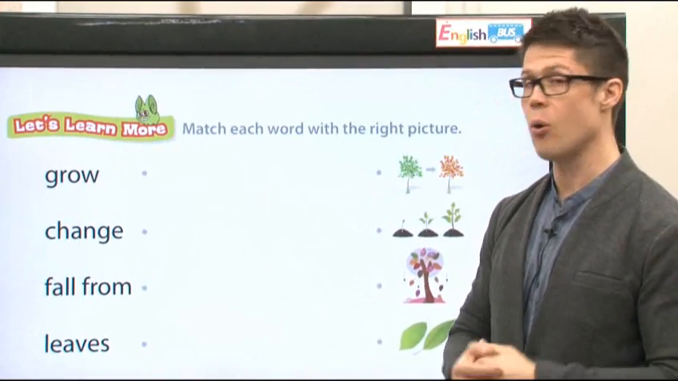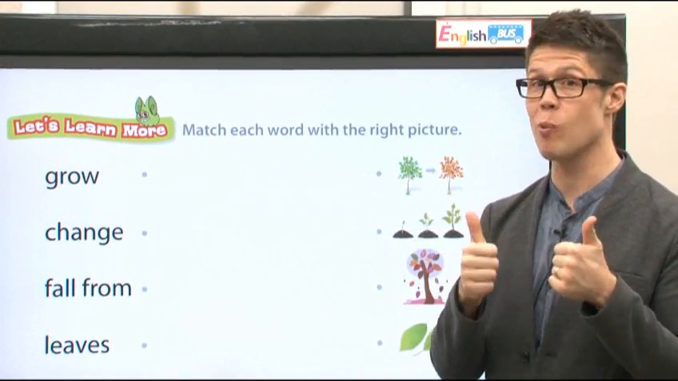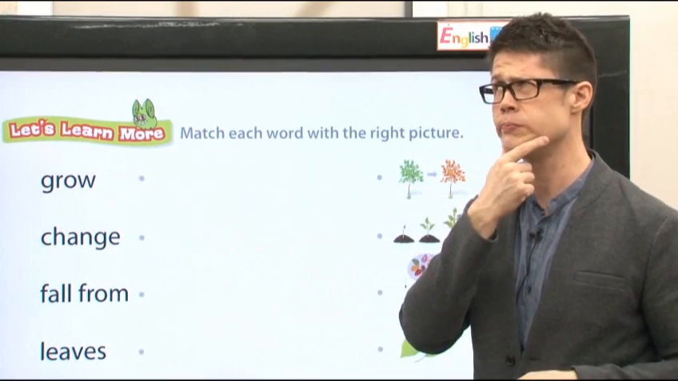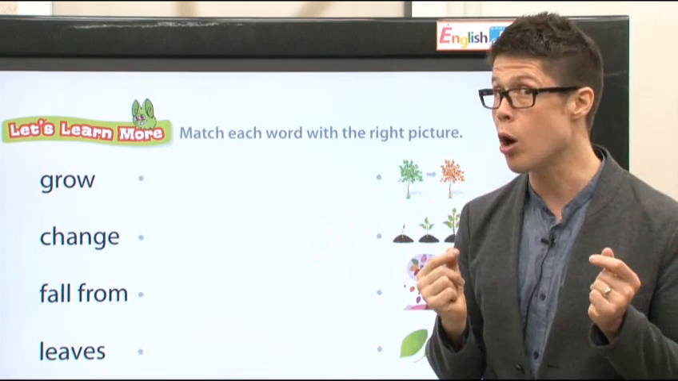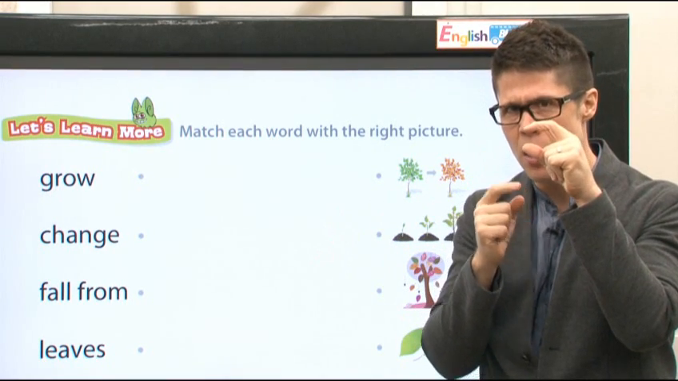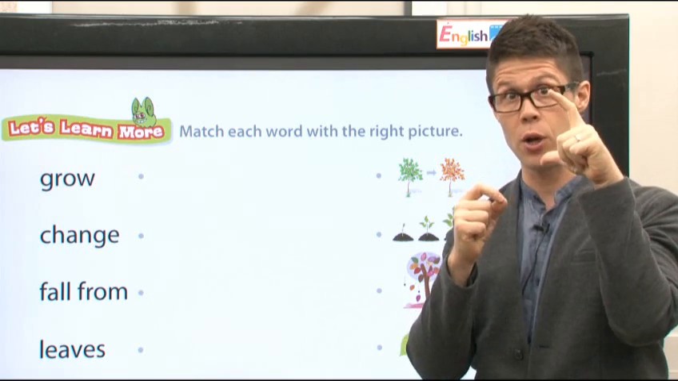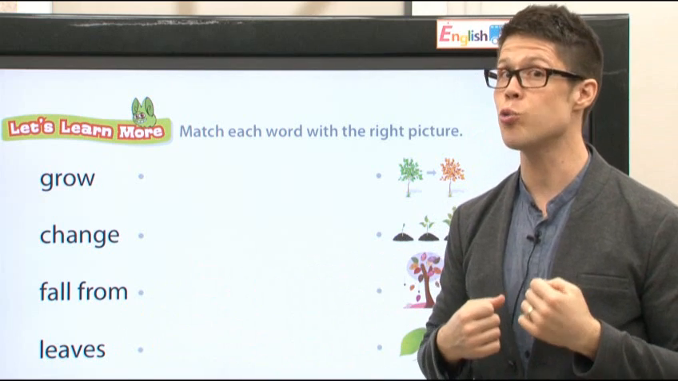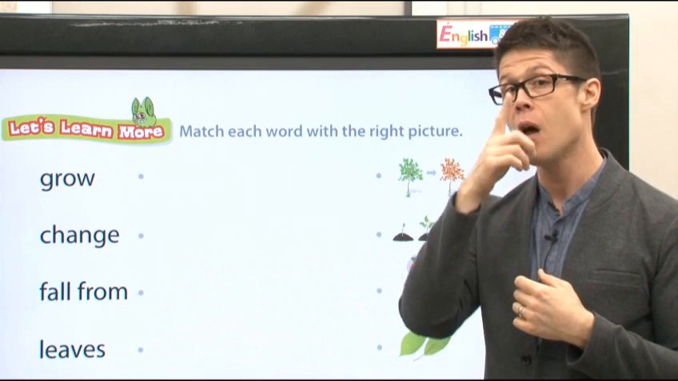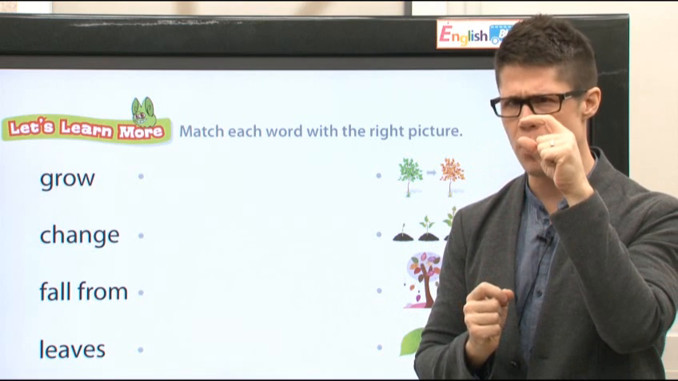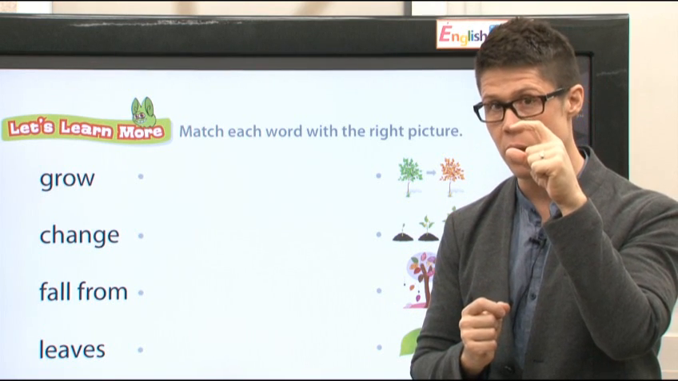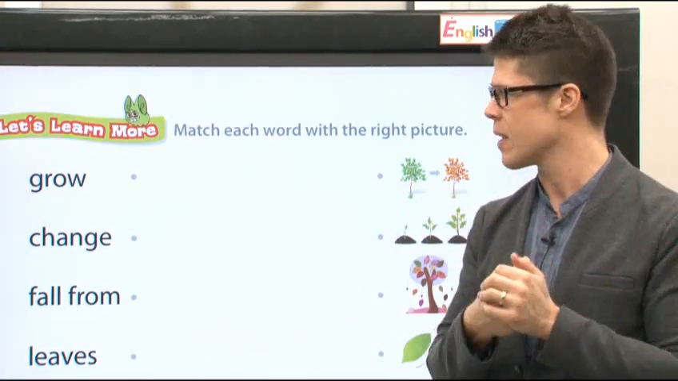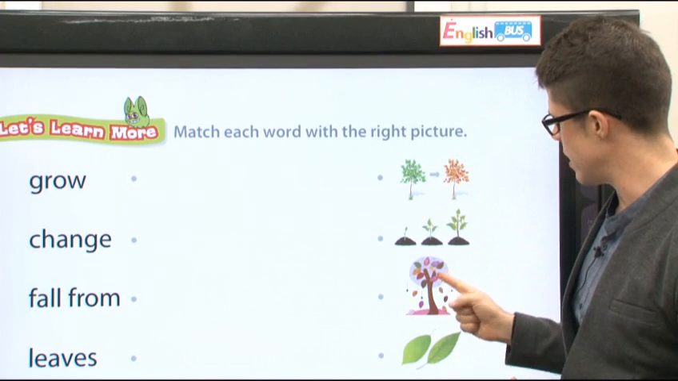All right, now let's match each word with the right picture. We have first the word grow. What is grow? Grow means first it's small, but then it gets bigger and bigger and bigger. Yeah, that is grow. Like, for example, a flower. First, a flower is very small, but it gets bigger and bigger and ta-da! It's a flower. Which one of these pictures is grow?